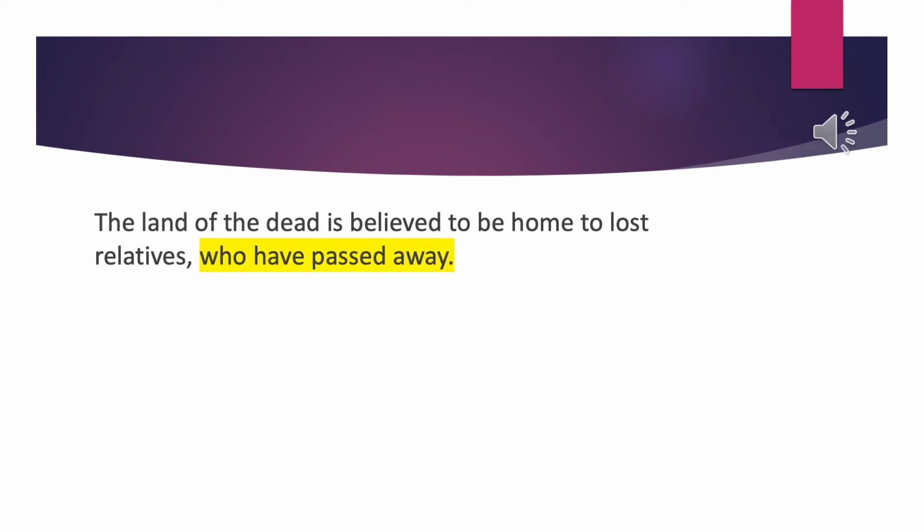So here you can see that there is actually a relative clause on the end of the sentence. So when you do one on the end of the sentence, it only needs one piece of punctuation at the start of it. So rather than having a pair of commas, we've just got the one after relatives. If this was with dashes, I would do the same and just have one dash. You'll notice there's no dashes on the end, so we need to make sure that if we do a relative clause at the end of a sentence, that we just use one part of the punctuation and we don't use them in pairs.